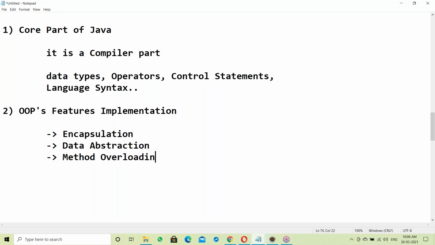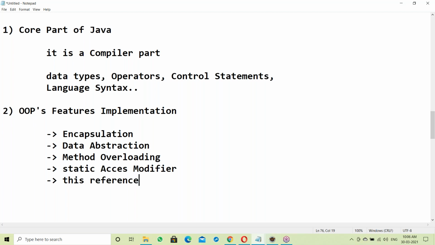Method overloading is a part of OOPS. Next is the static access modifier. Next, using the this keyword, the this reference.